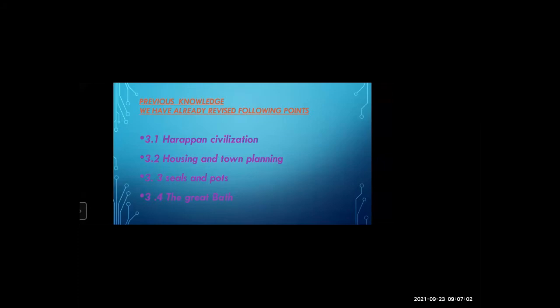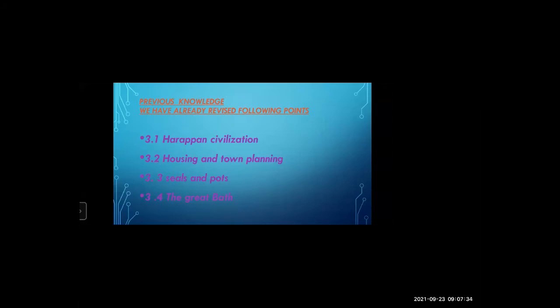What was the shape of seals? Some are taller, some are short, some are round in shape. What was the shape of seals? Square, rectangular. Square. Yes, very good, very good.